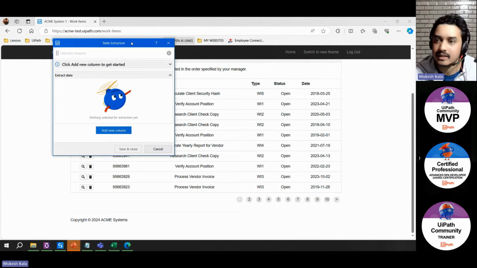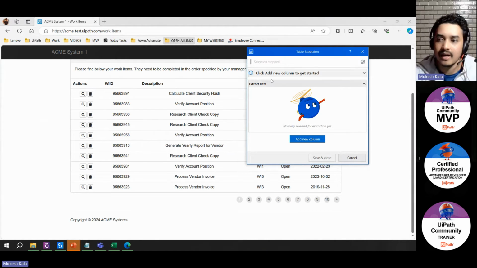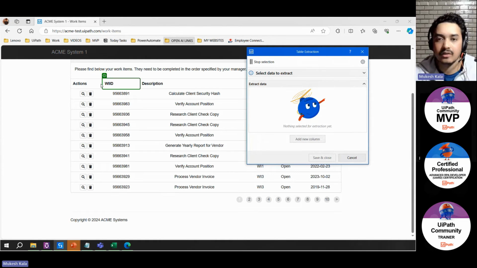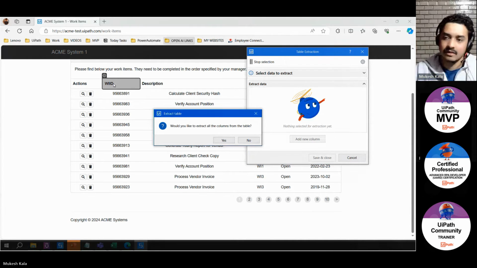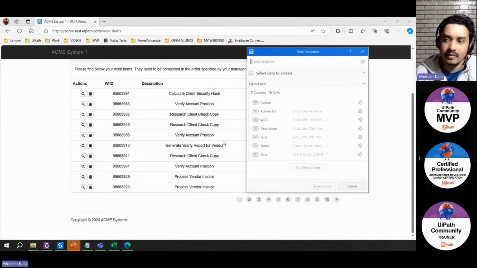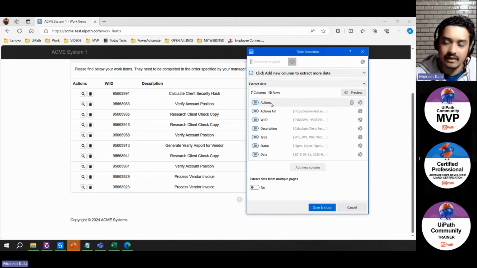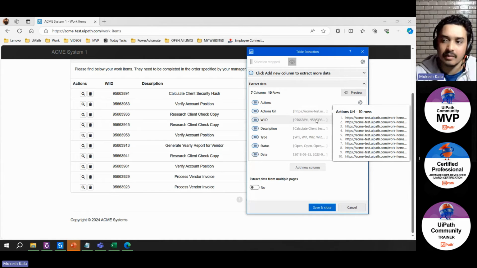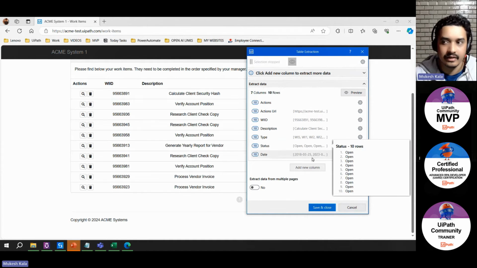And what does it say? It's instructing me, right? Click on add new column. I'll click on add new column, and then I'll point it to any one of these. That's it. Would you like to extract all the columns? I say yes. It's collecting all the information and it's showing me that I have collected the actions, action URL, WID, and this 10 indicates that there are 10 rows. Now here, this is also showing me what data it has extracted. I just keep my mouse there and I can see all the data it has extracted.